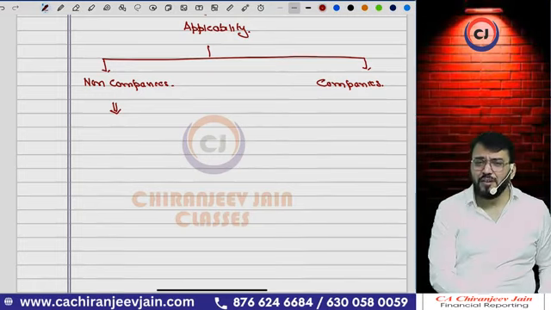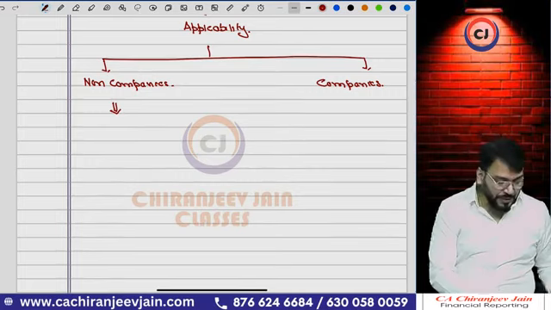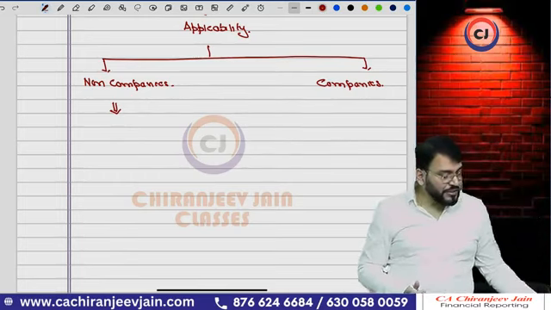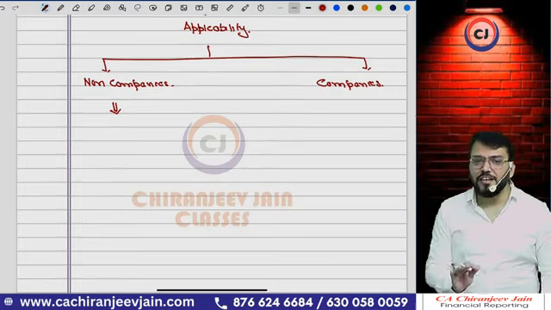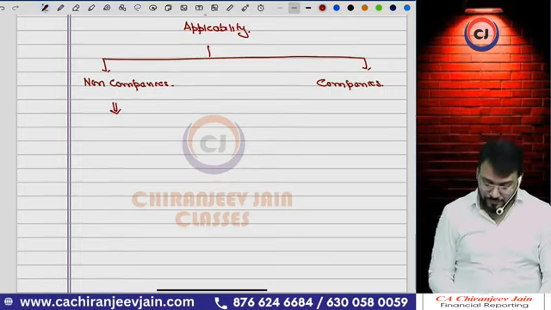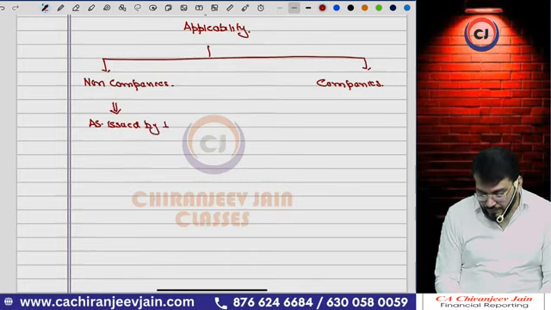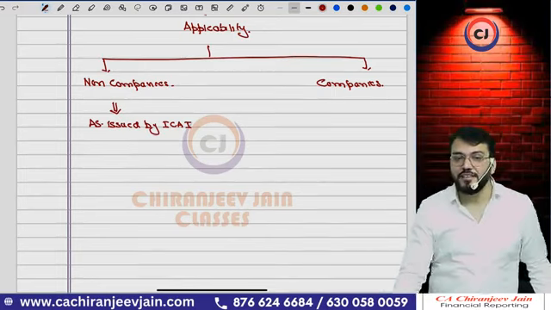Non-companies means partnership firms or any other entities which prepare their financial statements for reporting purposes. Accounting standards are not mandatory, but then also, the AS issued by ICAI is applicable to them.